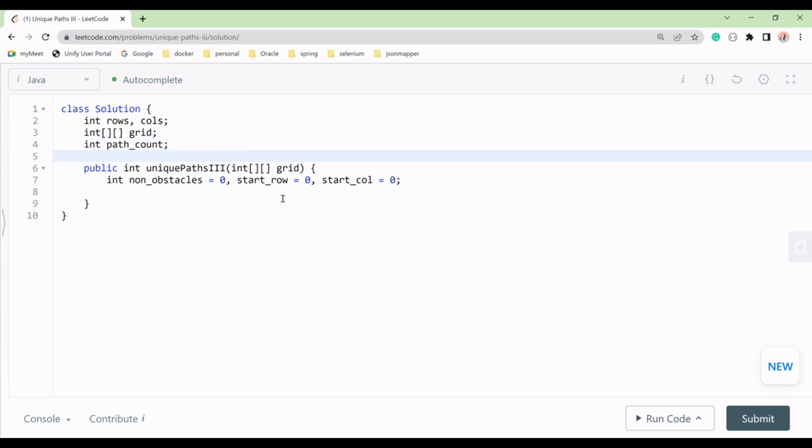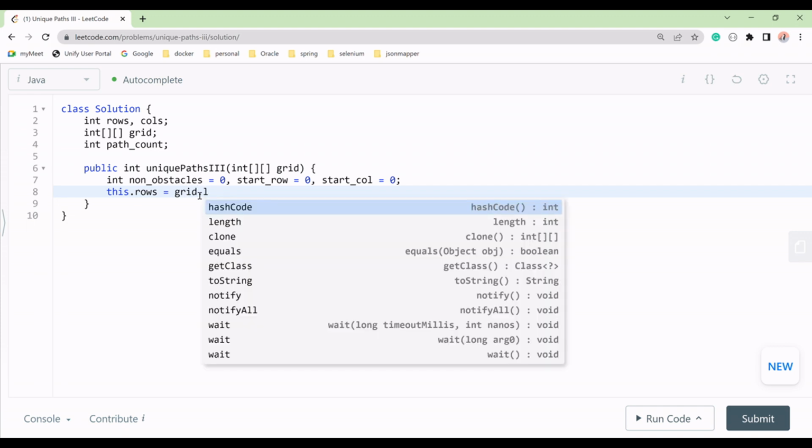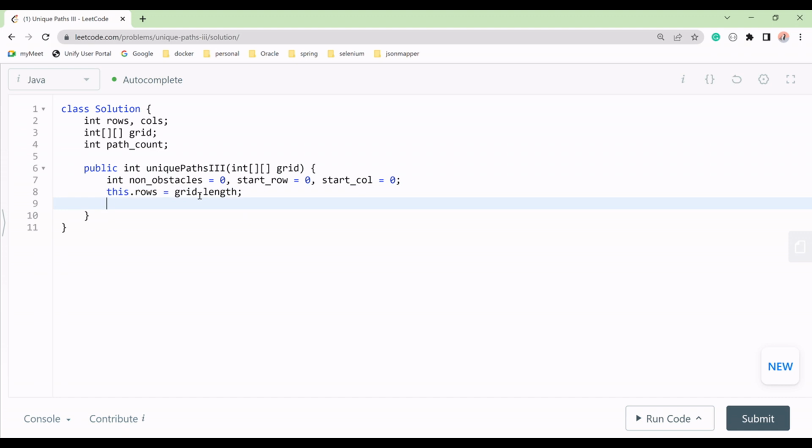Now this grid is already given, so we will do this.rows equal to grid.length. Next, this.columns equal to grid[0].length. So these two things are done.